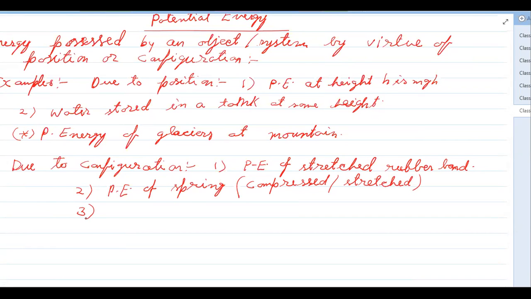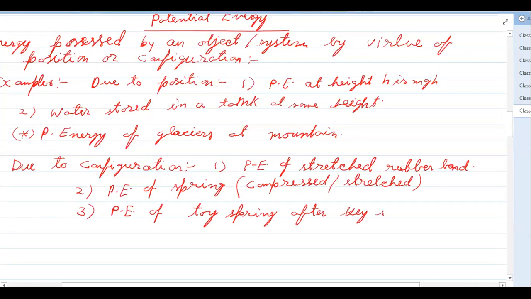So that is also potential energy due to configuration: potential energy of the toy spring after the key is rotated. These are examples of potential energy due to various reasons.